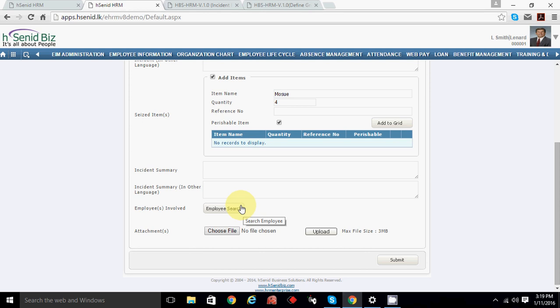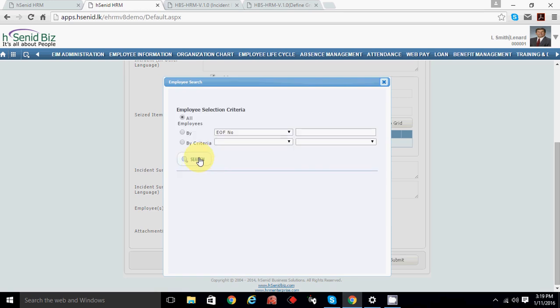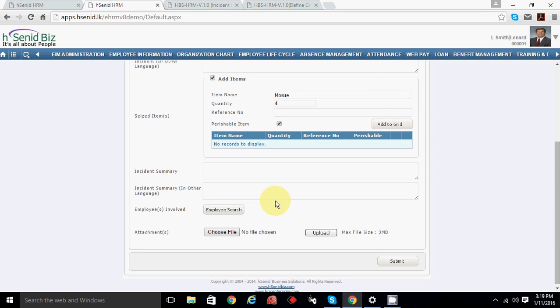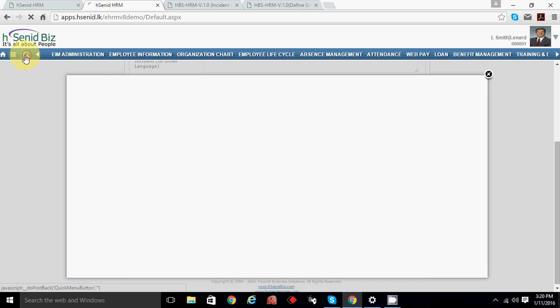And employees involved. Who is the employee you think is involved? Employees involved in this particular disciplinary case. You can search from here and select the involved employee. If you have taken a picture or something when he is stealing, you can attach it as well and then submit. Got it? Okay.